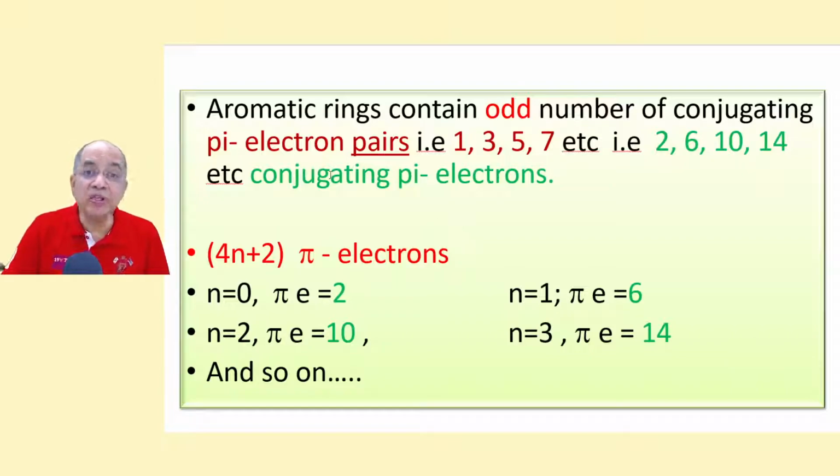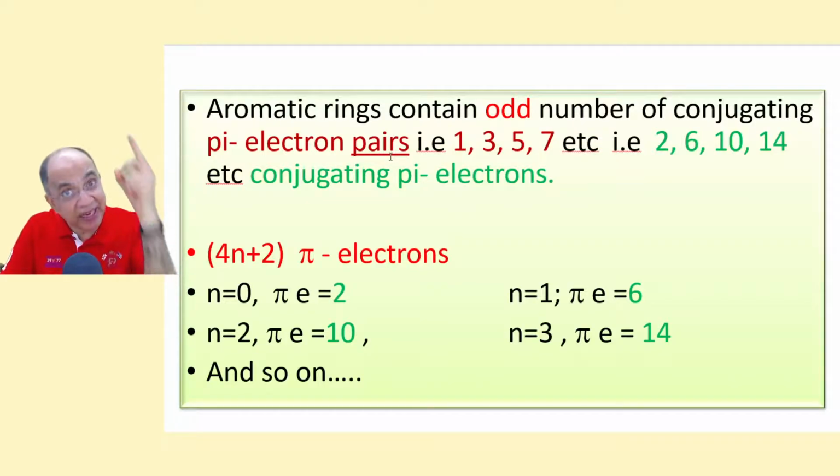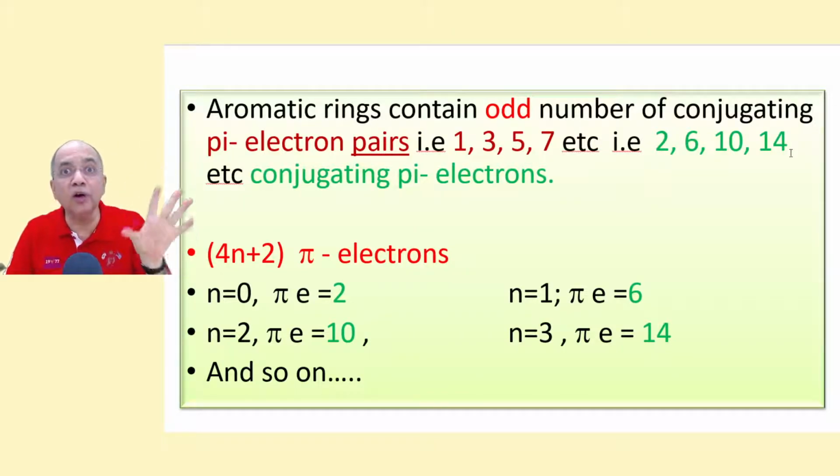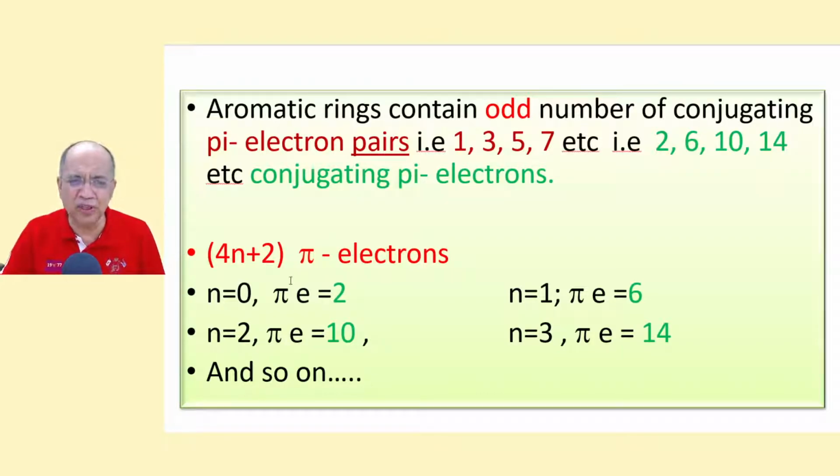Now, in other words, aromatic rings contain an odd number of conjugating pi electron pairs. Remember this trick. The number of conjugating pairs, I repeat pairs, is odd: 1, 3, 5, 7. One pair means 2 electrons, 3 pairs means 6, 5 pairs means 10, 7 pairs means 14 and so on. So whether you remember 4n plus 2 conjugating pi electrons, or remember an odd number of pi electron pairs, either works.